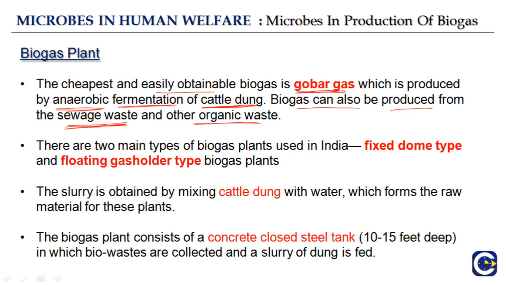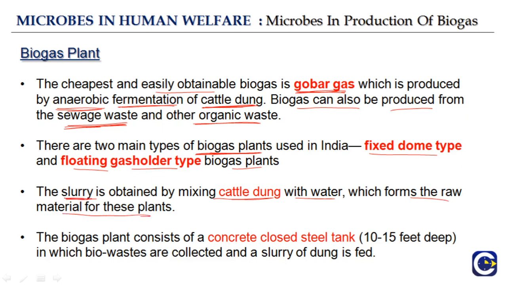There are two main types of biogas plants, the plants designed to produce biogas, used in India: the fixed dome type and the floating gas holder type biogas plant. The slurry is obtained by mixing cattle dung with water, which forms the raw material for this plant.